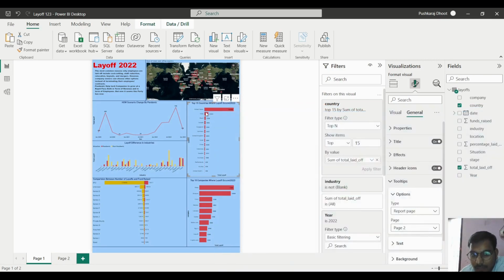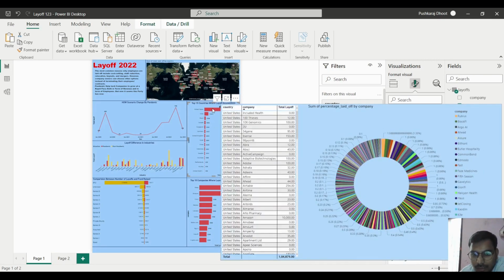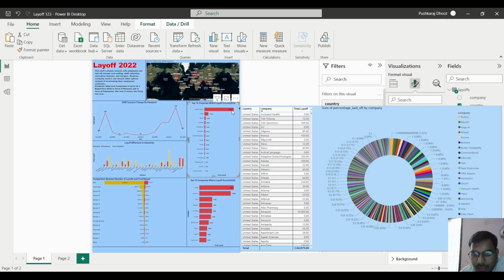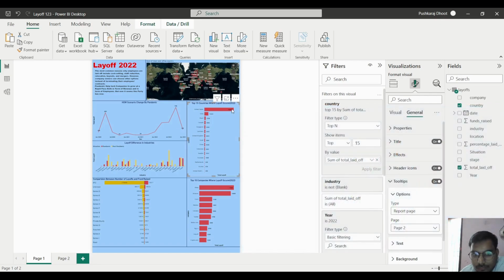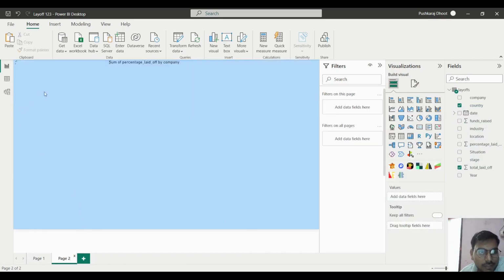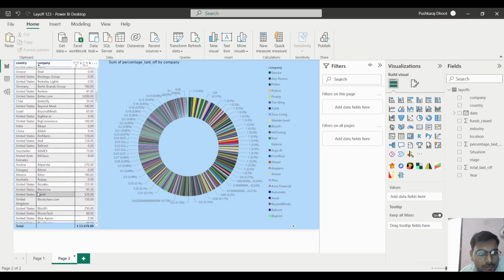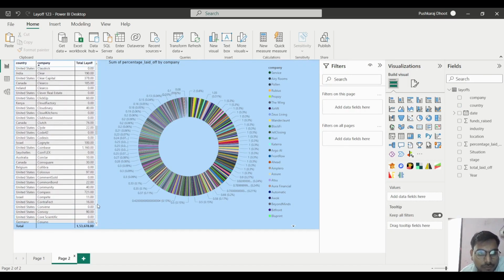Okay, after that you can see here also, but what is happening here now is that in the United States there are many companies that have done layoffs, correct? But we don't want it like this. In the United States there will be many companies that have done layoffs.